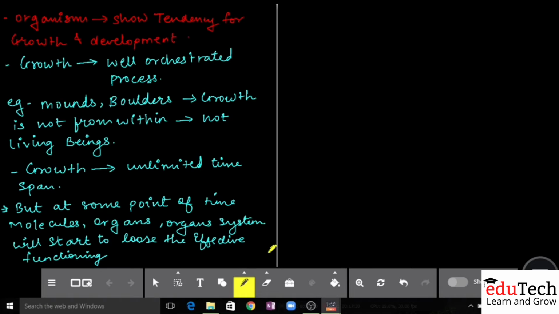The skin may become loose, first wrinkles, development of wrinkles, then bones will become weak, organs will not perform up to optimum level, organ systems may not be efficiently working, persons may have different organ system problems, person may have different organ failures, if at all. So therefore, over a period of time, organ systems will start to lose the functioning. They may not lose it 100% in a very short duration of time, but yes, the graph will slowly start to come down. Same thing is with molecules.